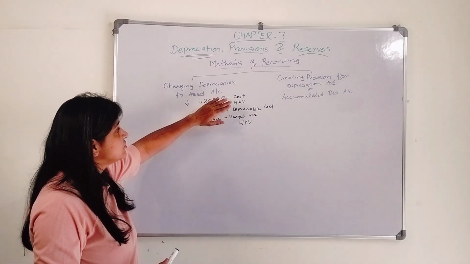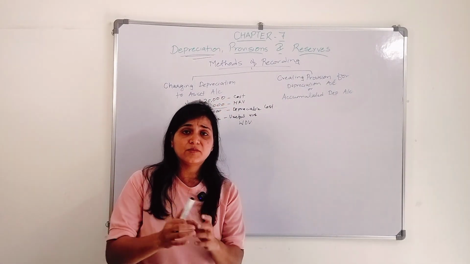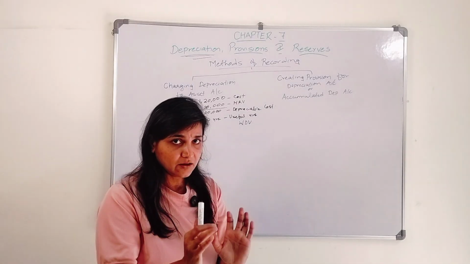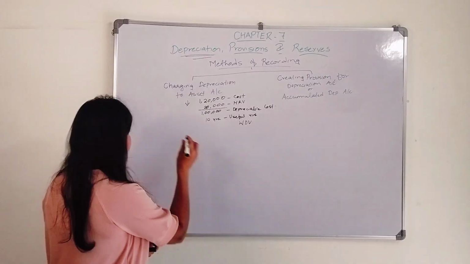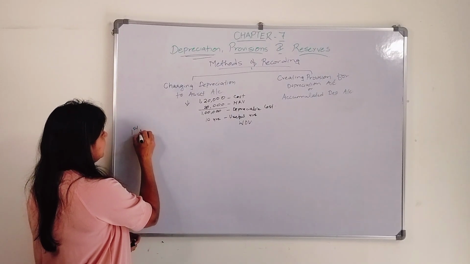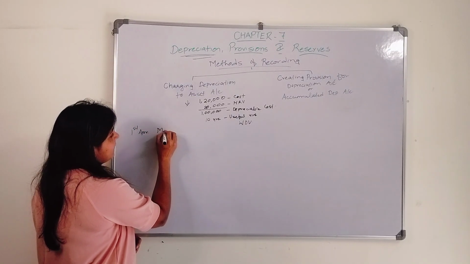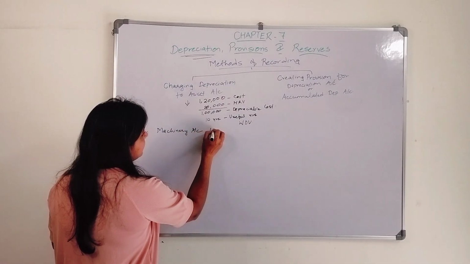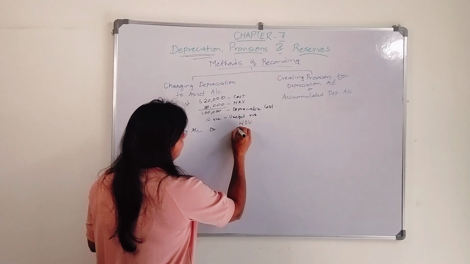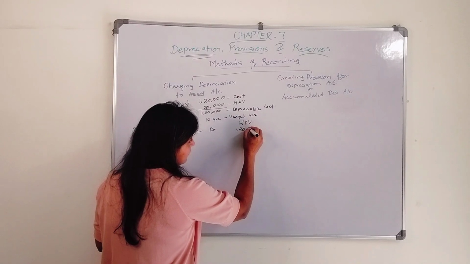Now let's say I purchased a machinery and paid my vendor 1,20,000. When I'm purchasing a machinery, what will be the entry? Let's say on 1st April I purchased a machinery. My journal entry will be machinery account debit 1,20,000.